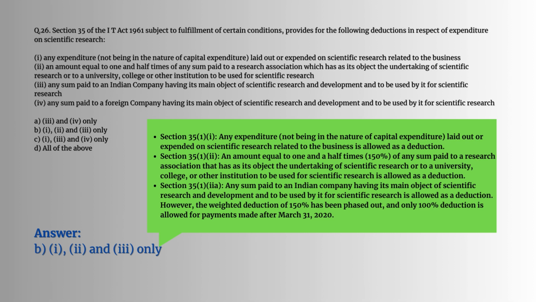An amount equal to 1.5 times, that is 150% of any sum paid to a research association that has its object the undertaking of scientific research or to university, college or other institution to be used for scientific research is allowed as a deduction. Section 35(1)(2)(a). Any sum paid to an Indian company having its main object of scientific research and development and to be used by it for scientific research is allowed as a deduction. However, the weighted deduction of 150% has been phased out and only 100% deduction is allowed for payments made after March 31, 2020. So the answer would be B, 1, 2 and 3 only.